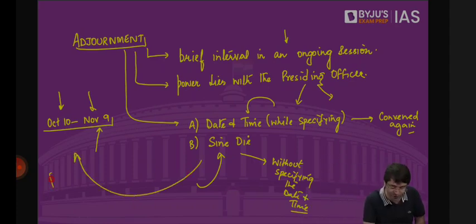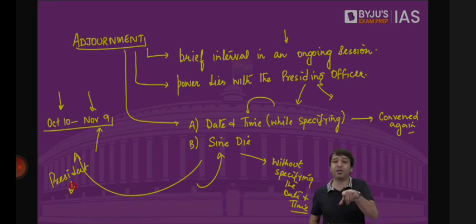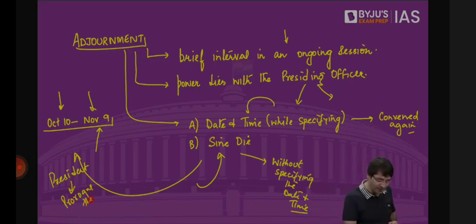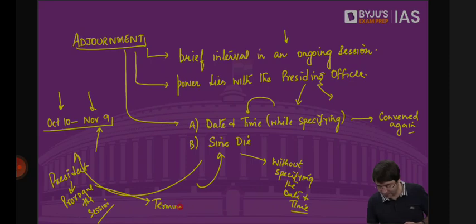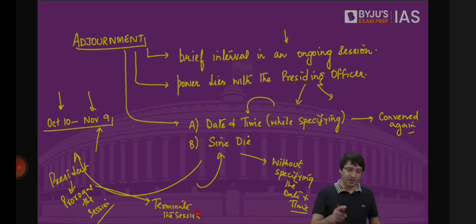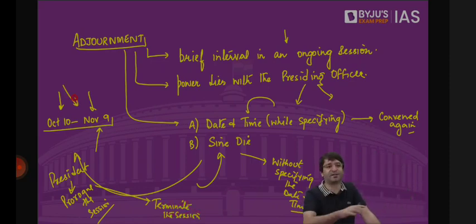What's now the opportunity to the president? That you can prorogue the session. What is prorogation of the session? It basically means you terminate the session. This session, which started on October 10, ends on November 9. The session is terminated. The session is over. Now, when we are going to meet again, President will have to take the advice of the Council of Ministers, headed by the Prime Minister, and then summon the Parliament again. So, what is adjournment? Adjournment is a brief interval in an ongoing session.